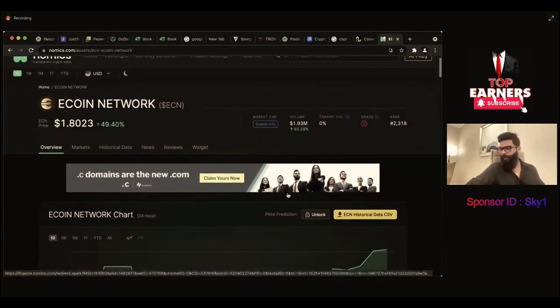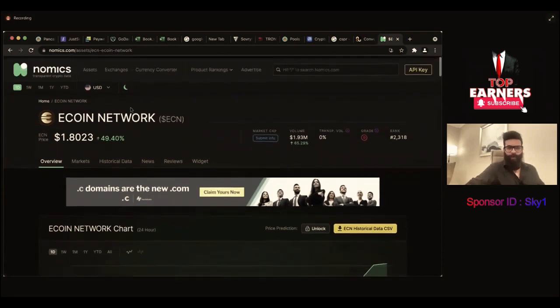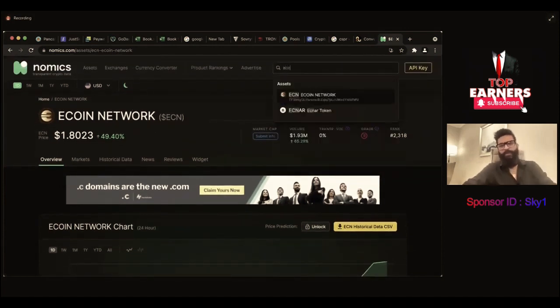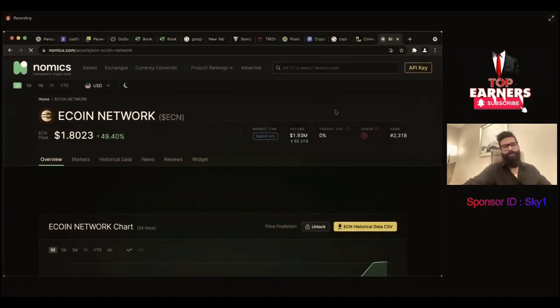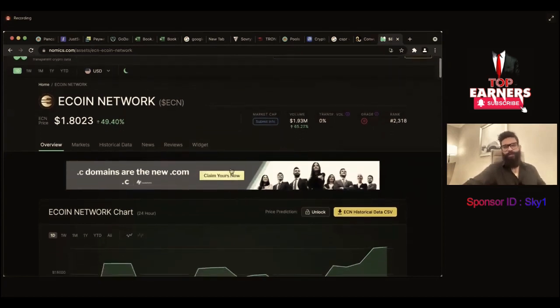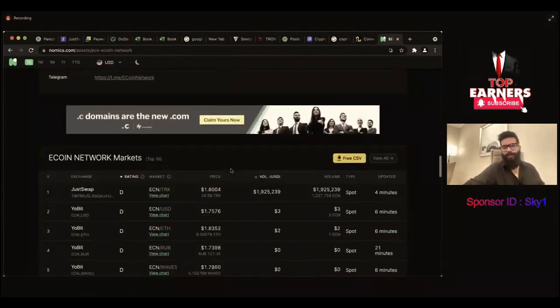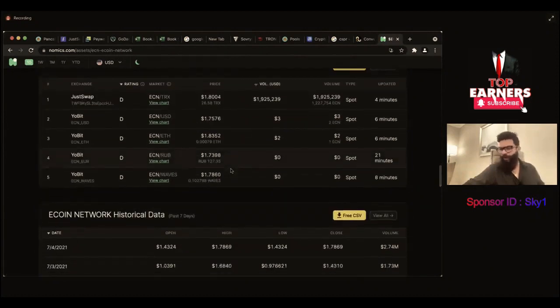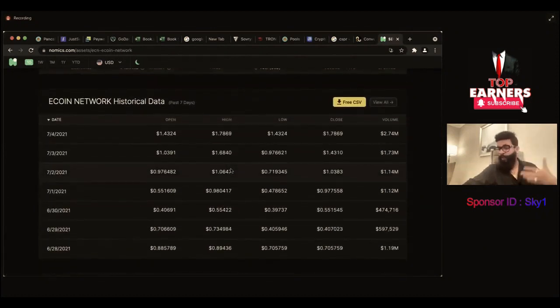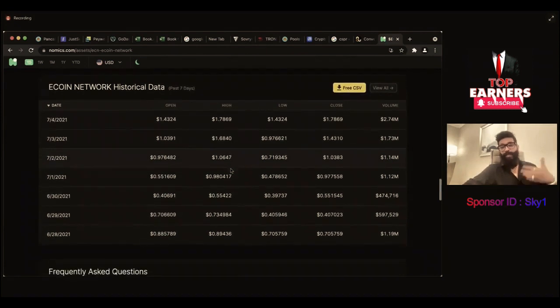If you want to show about eOracle, you must open Nomics, type ECN here. You need nothing, no other information. You have all the information here. You can see the price growth. You can see everything. You can see the markets, the exchanges, and the volume on which exchange. You can select your own currency. The best part is that you can see the last 7 days of trading volume, all-time open, all-time high, all-time low.